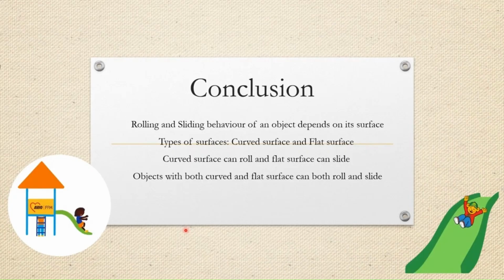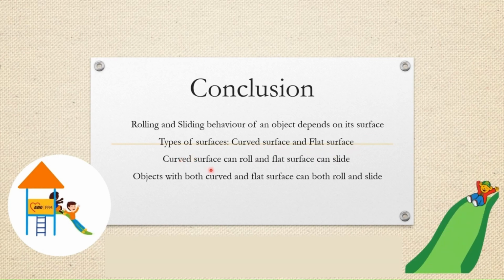Now let's conclude what you have learned so far. Rolling and sliding behavior of an object depend on its surface. Now what are the types of surfaces? Curved surface and flat surface. Curved surfaces can roll. Now look at the ball. And flat surfaces can slide. Here it is sliding. Objects with both curved and flat surfaces can both roll and slide.